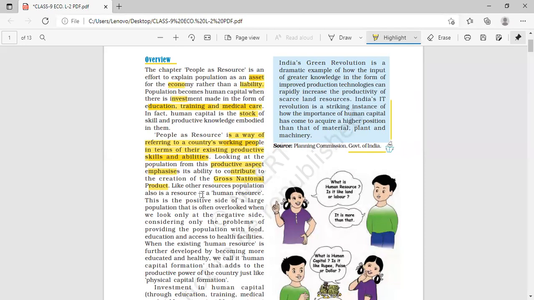GNP, gross national product. Now what is gross national product? It is a national income. Gross national product is a national income. We can say that the final product formed from the secondary and tertiary sector is totaled up, and that is considered to be the national income.